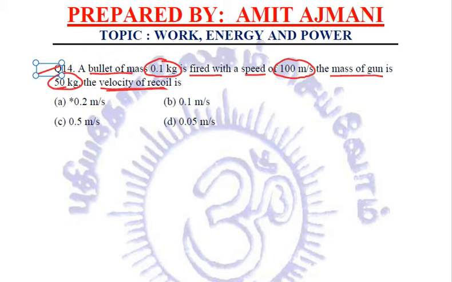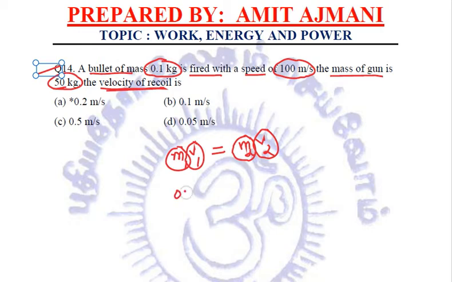Here we will be using the law of conservation of linear momentum, which states that m1 v1 is equal to m2 v2. Let m1 be the mass of the bullet and v1 the velocity of the bullet, m2 the mass of the gun, and v2 the recoil velocity of the gun. Simply putting the values, what exactly will we get?